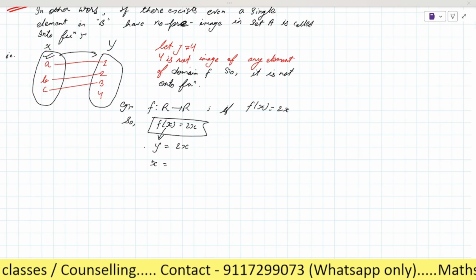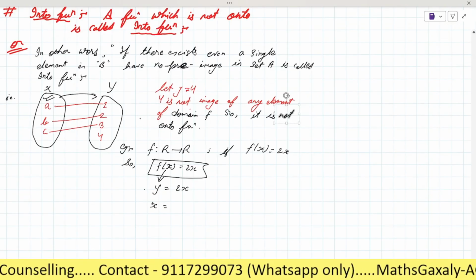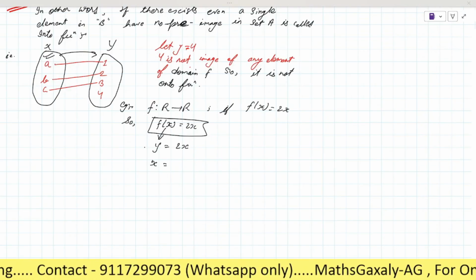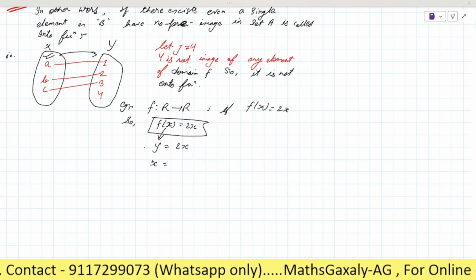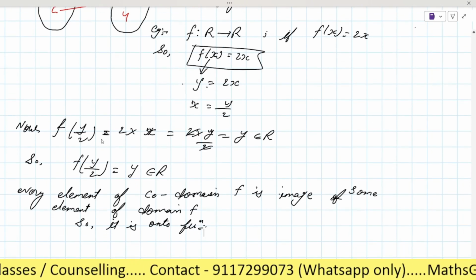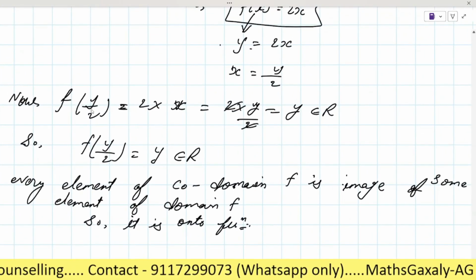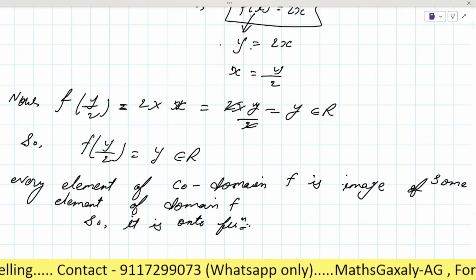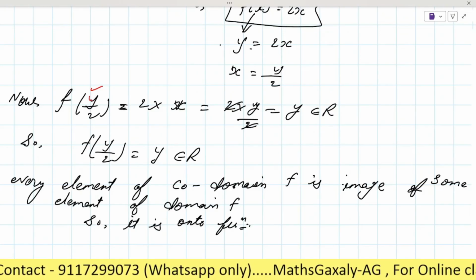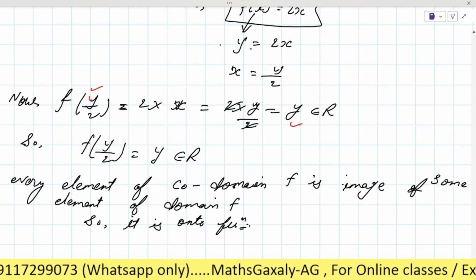So I was saying that as you can see here, when you put any value in y, that is y by 2, it will give a value y, right?